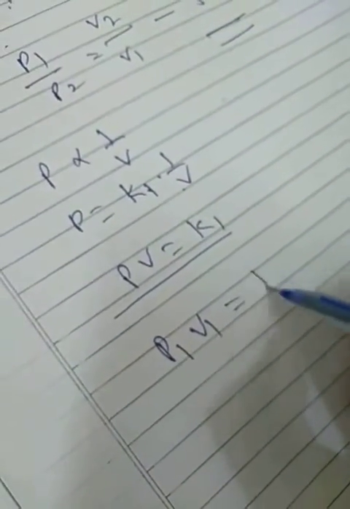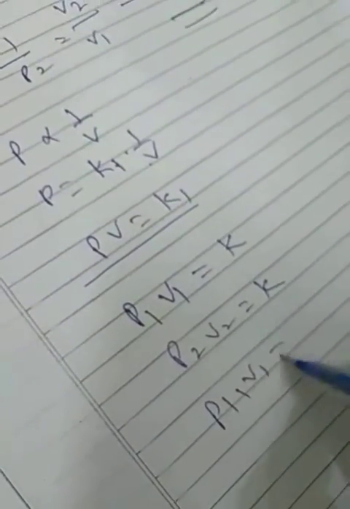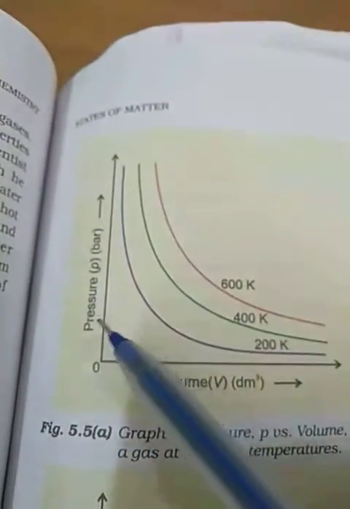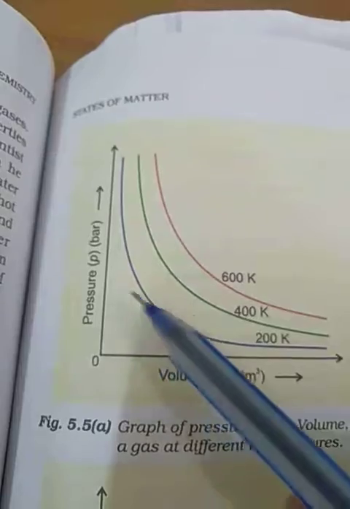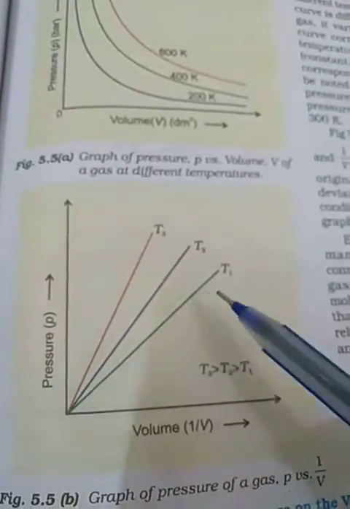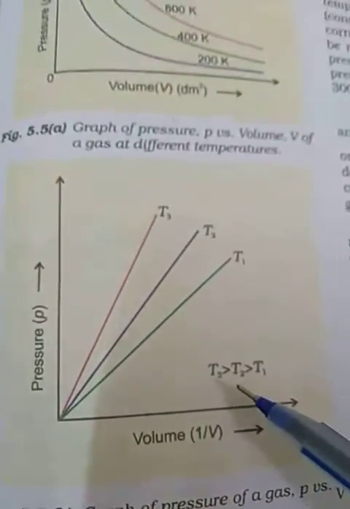For one pressure, the volume is V1, and P1 V1 is equal to k, any constant. For another pressure, this one is also constant. So P1 V1 is equal to P2 V2. Very simple. Now we are plotting our graph of pressure and volume. At different pressures and volumes this curve will come. The graph of pressure versus volume at different temperatures will come like that.